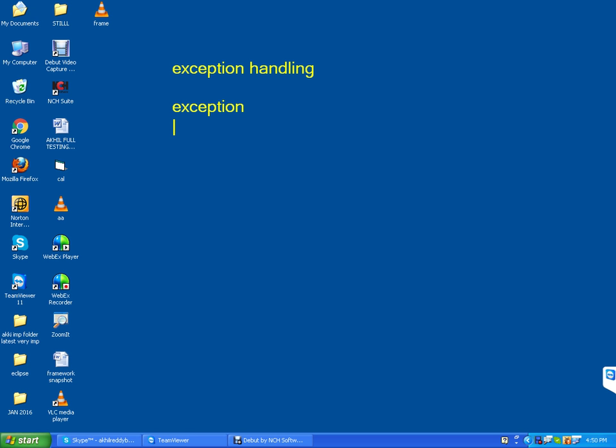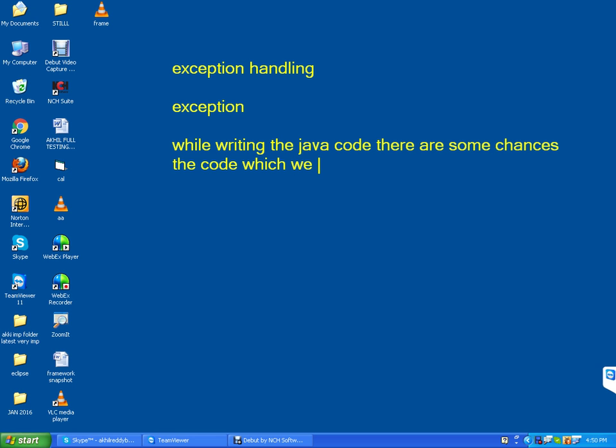While writing the Java code, there are some chances the code which we have written can't be executed by Java.